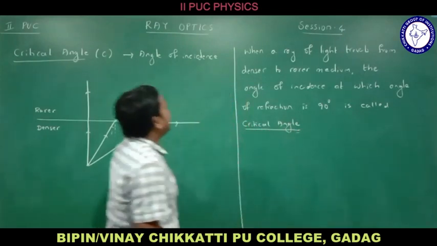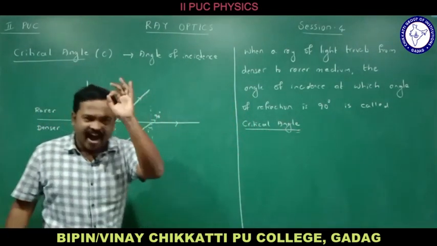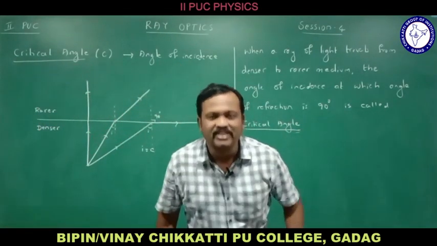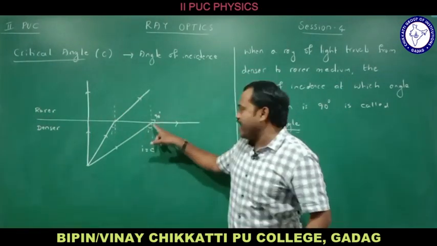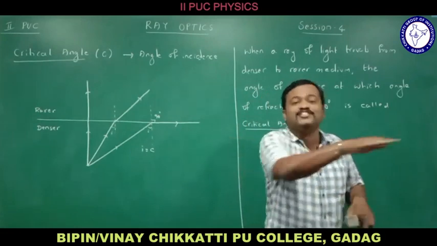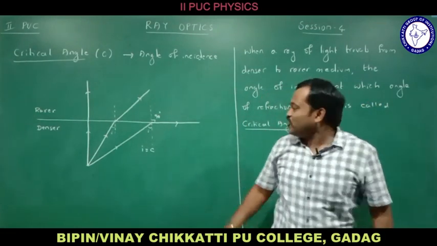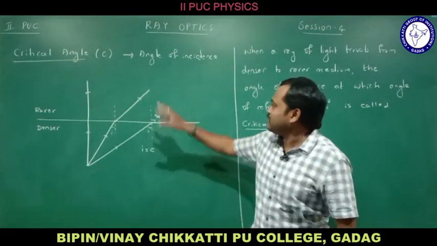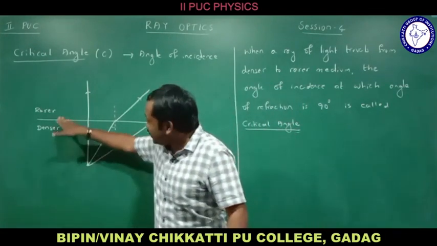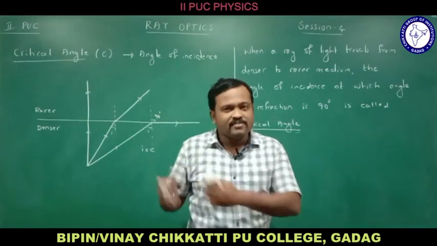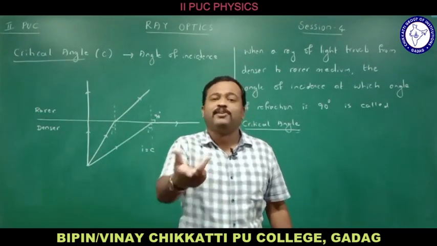So what is critical angle? Critical angle is an angle of incidence at which the angle of refraction is 90 degrees. It is an angle of incidence at which the refracted ray grazes on the surface. So this is called the critical angle. It happens when a ray of light travels from denser to rarer medium. This kind of angle we don't get when a ray of light travels from rarer to denser medium.